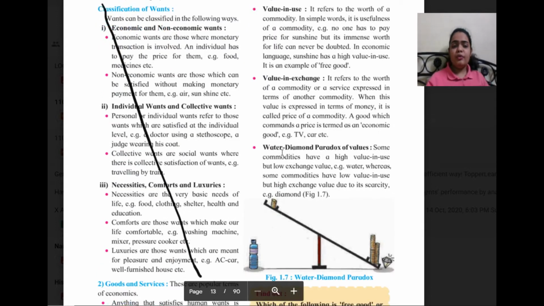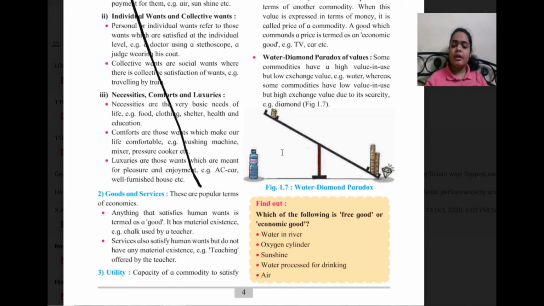On page number 4, in the first column, they have cancelled the classification of wants, the entire concept right from classification of wants to well furnished house, etc. I have given a cross mark on every page or every concept which has been reduced from the syllabus.